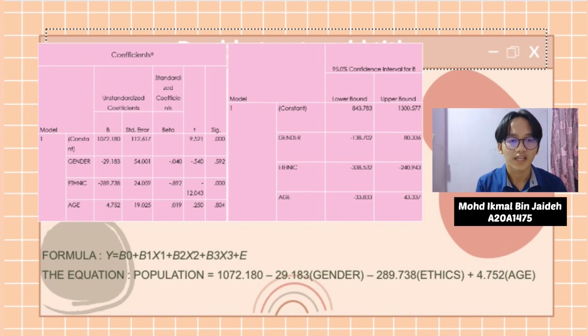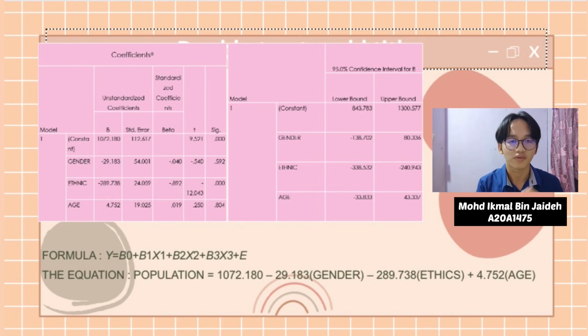So to complete this formula, we have to refer to the table, which is the unstandardized coefficient for B. So the constant represents the population, x1 represents the gender, x2 represents the ethnic, and x3 represents the age.